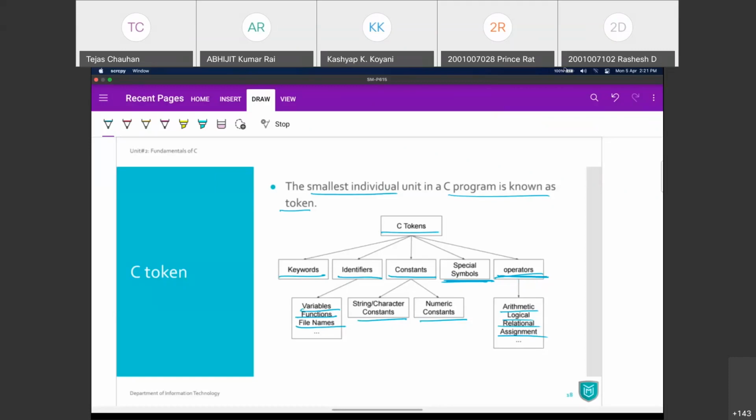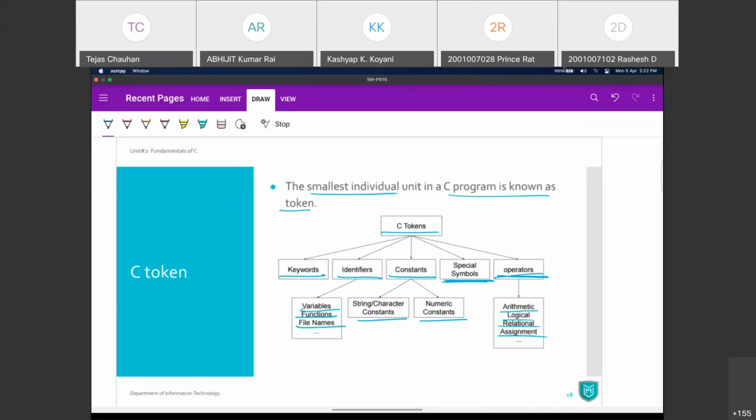Inside the C language, we can have different types of tokens, like keywords. Those are predefined words in C language. Then identifiers. An identifier is nothing but a kind of label we provide. That label can be for a variable, a function, a file name, anything. We can have constants, maybe string or character constants, or numeric constants.